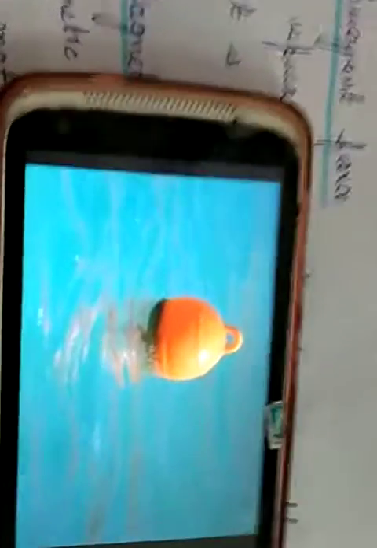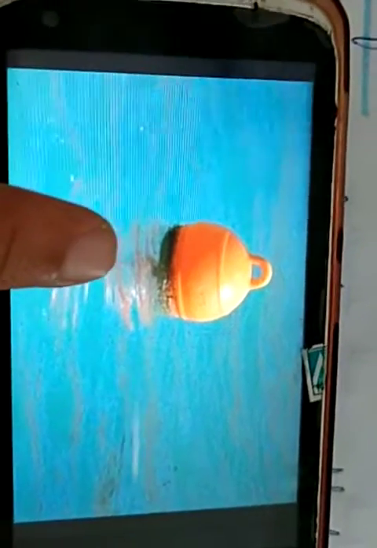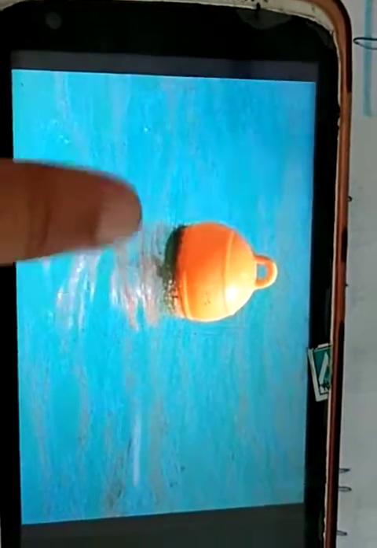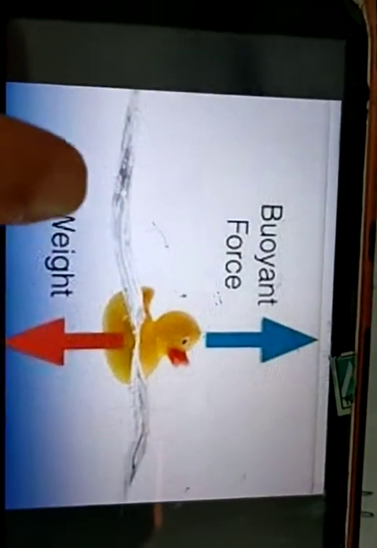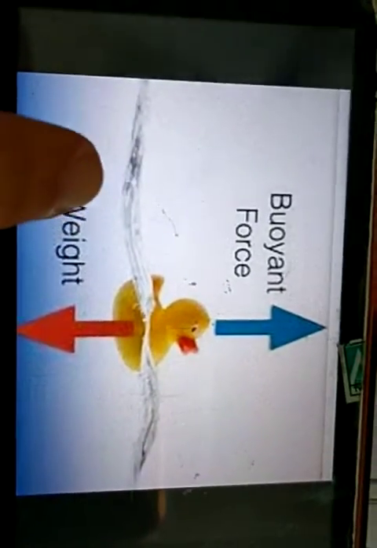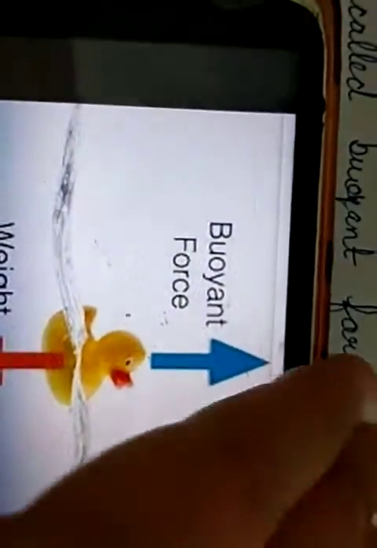So you can see this ball is floating on water. Why is this ball floating in water? It is due to the buoyant force only. In the same way, the ship is able to float on water, and this is also due to the buoyant force only, and buoyant force always acts in the upward direction. So buoyant force is simply the upward push of water on a floating object.